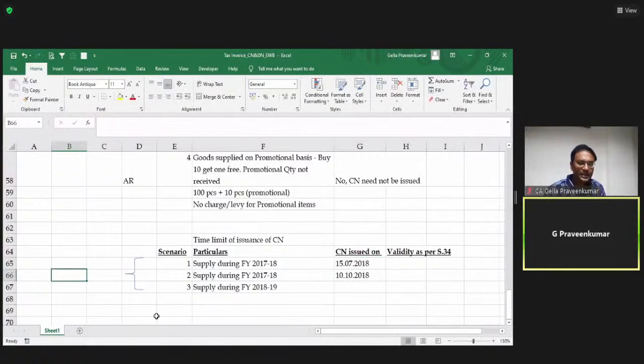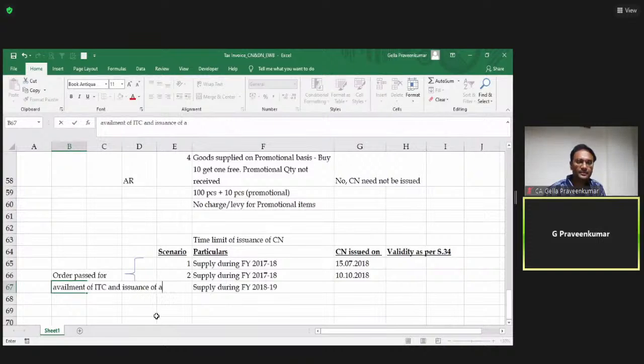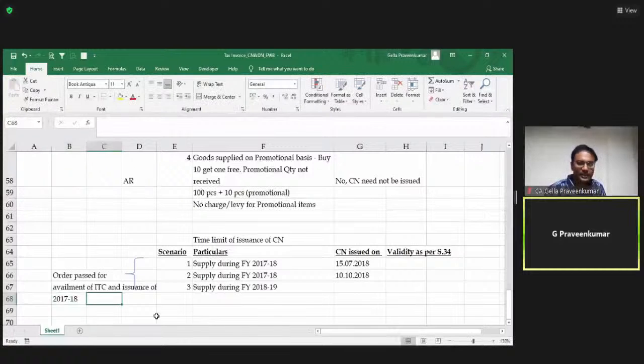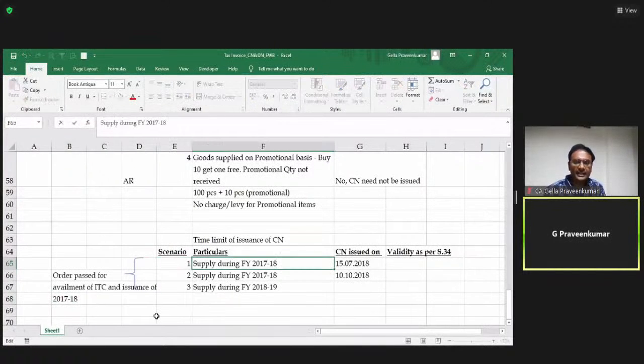There is an order passed for availment of ITC and issuance of a credit note. This is for only financial year 17-18. So for brevity, I'll change the dates to 2018-19 so that you'll have a better clarity.